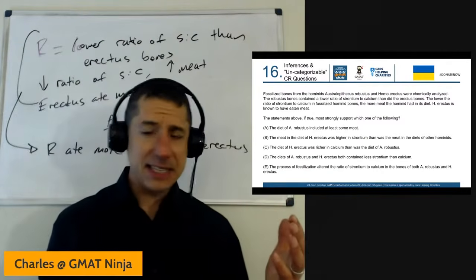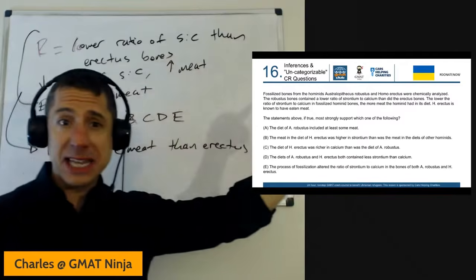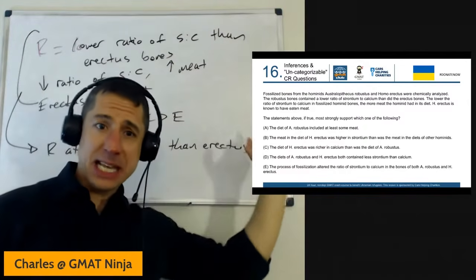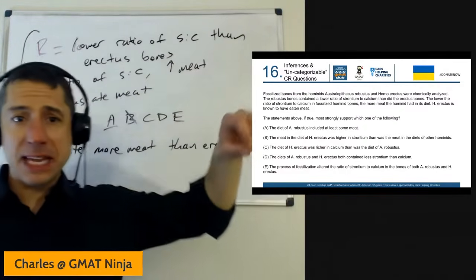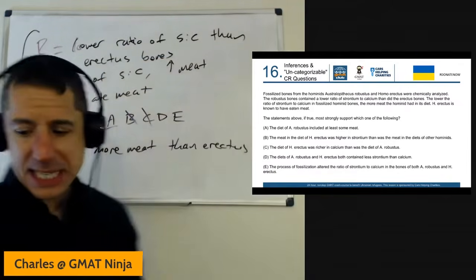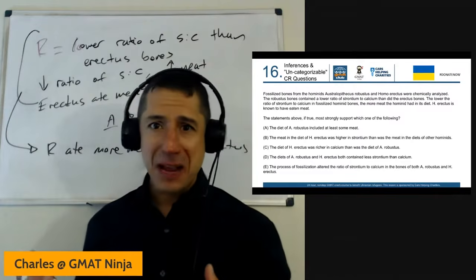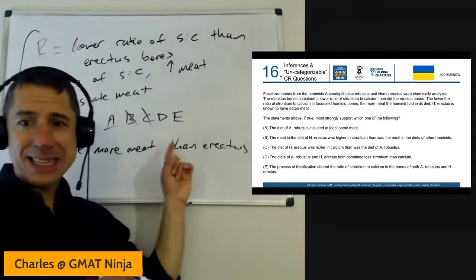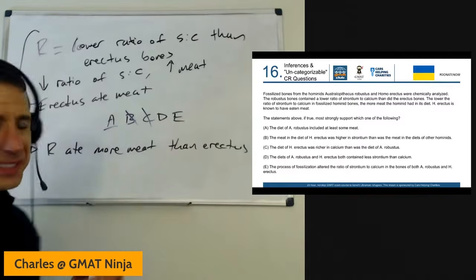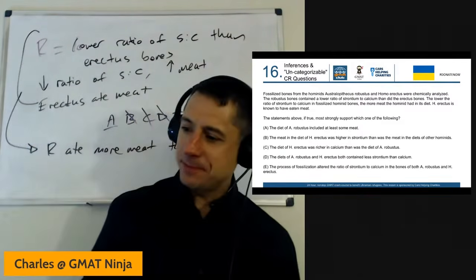Same exact thing as B. Nothing that we're saying here has anything to do with the idea that calcium in the diet contributes to calcium in the bones. We're just saying more meat alters that ratio of strontium to calcium. C's out. D, the diets of both of them contain less strontium and calcium. Same error, right? We're not talking about strontium and calcium in the diet, just in the bones, and correlating that to meat consumption.